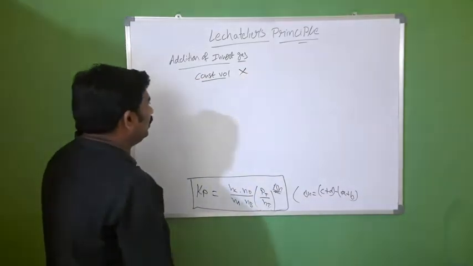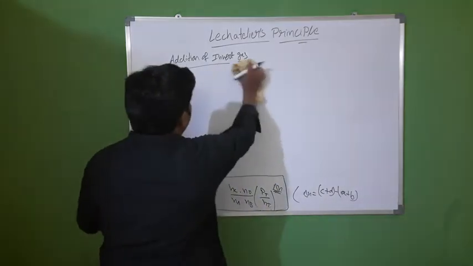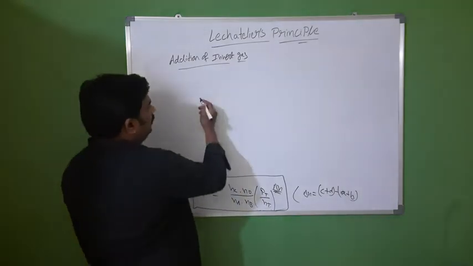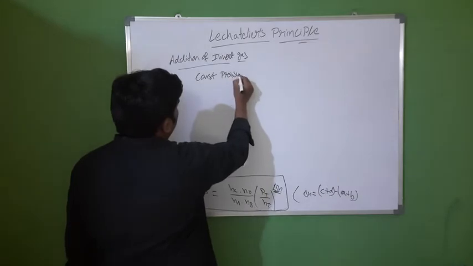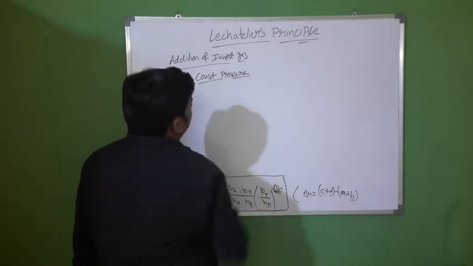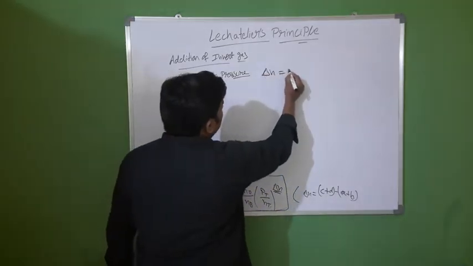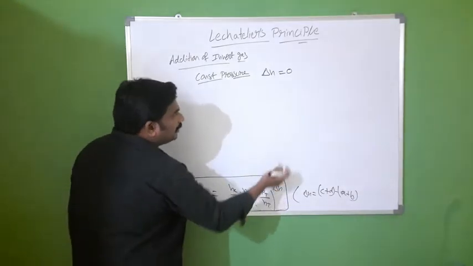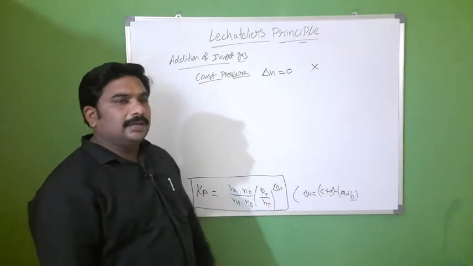At constant pressure, if you add inert gas at constant pressure, that means in an open vessel at constant pressure. Case 1: delta N is equal to 0. Here delta N is equal to 0, so there is no effect of addition of inert gas.